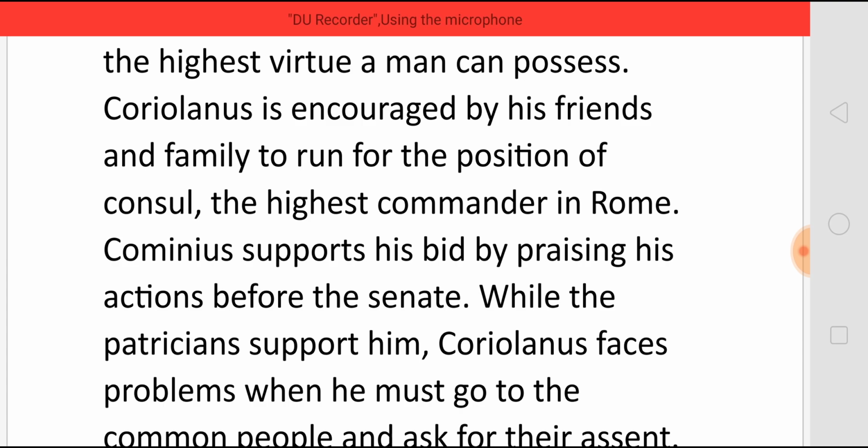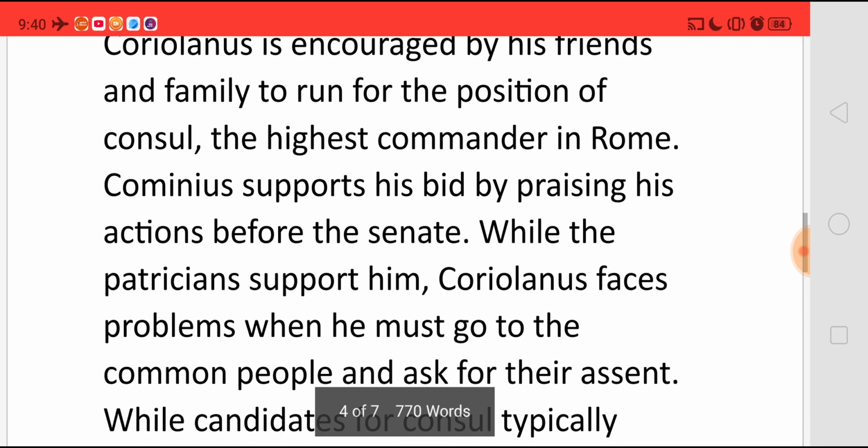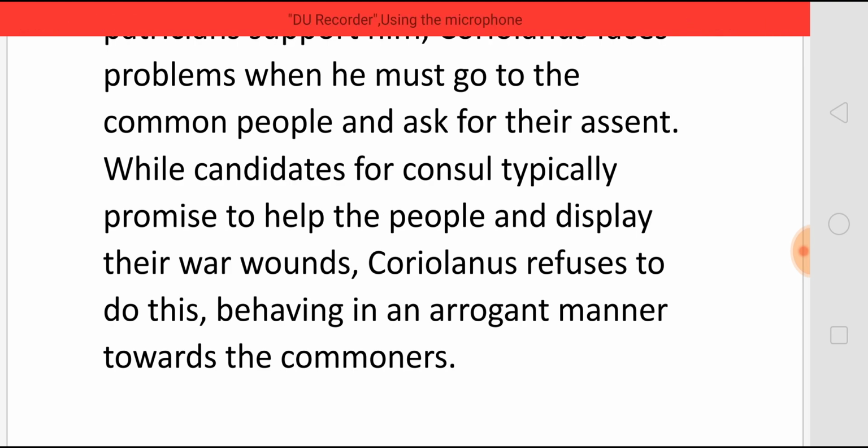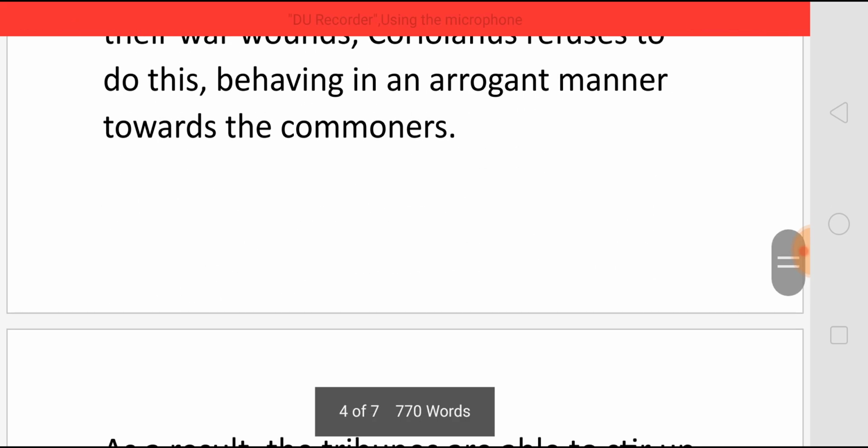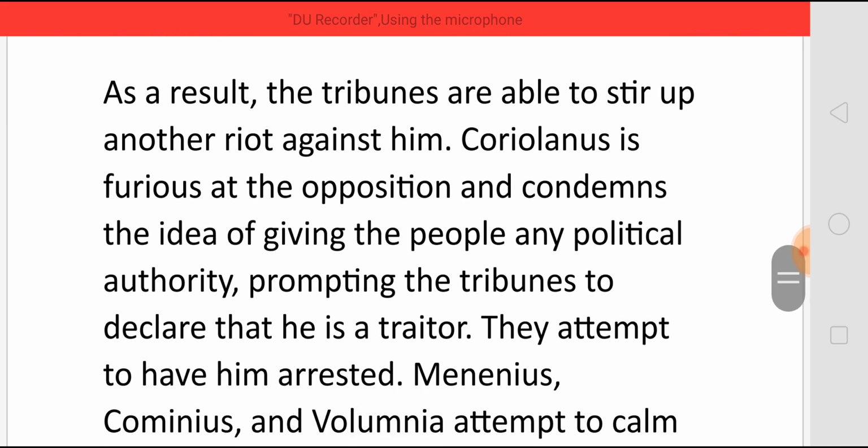While the patricians support him, Coriolanus faces problems when he must go to the common people and ask for their assent. Candidates for consul typically promise to help the people and also display their war wounds, but Coriolanus refuses to do this, behaving in an arrogant manner towards the commoners. As a result, the tribunes are able to stir up another riot against him. Coriolanus is furious at the opposition and condemns the idea of giving the people any political authority, prompting the tribunes to declare that he is a traitor. They attempt to have him arrested.